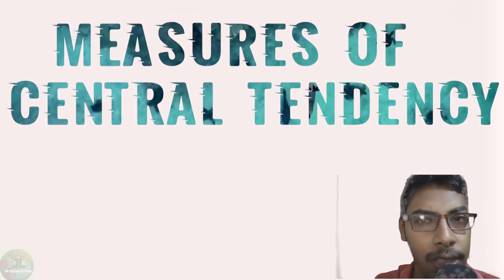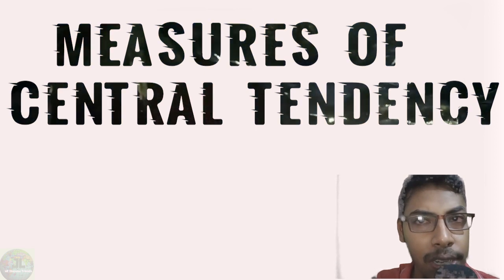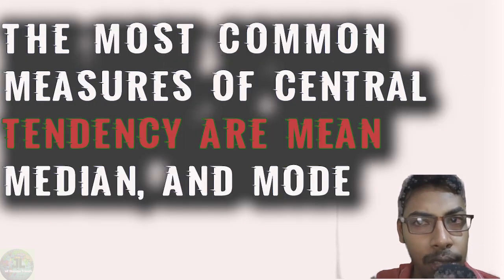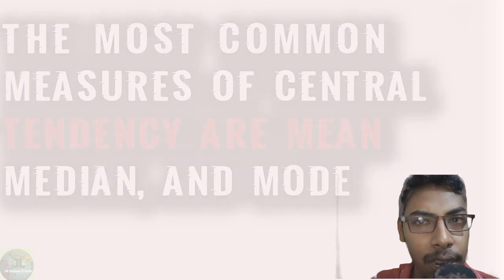Third, measures of central tendency. Central tendency is the central value of a probability distribution. The most common measures of central tendency are mean, median, and mode.